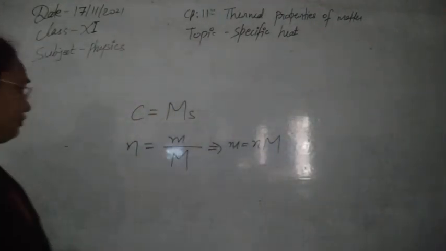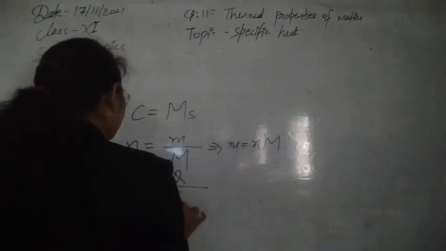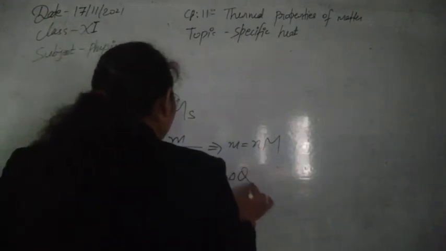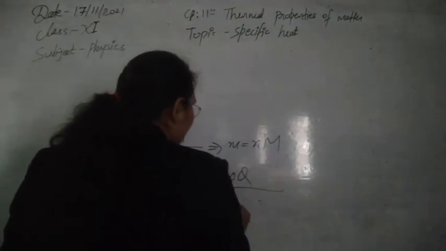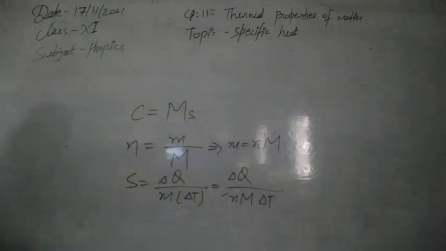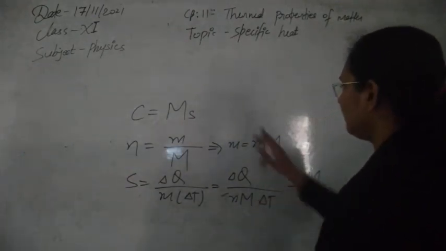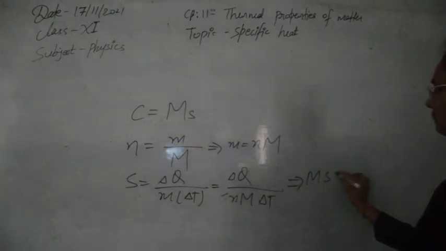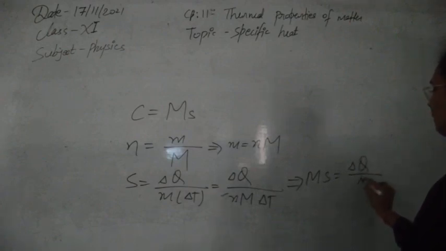After this, we can use the equation s is equal to delta Q upon m delta T. So delta Q can be written as small m equal to capital M into n, into delta T. So we can connect this, and write the next thing: M is the molar mass, so M into s can be written as delta Q upon delta T into 1 by n.